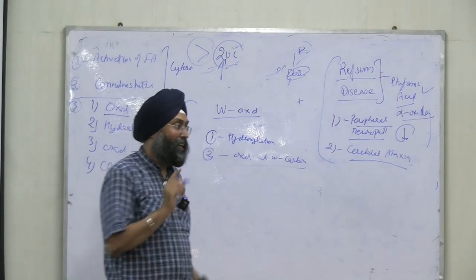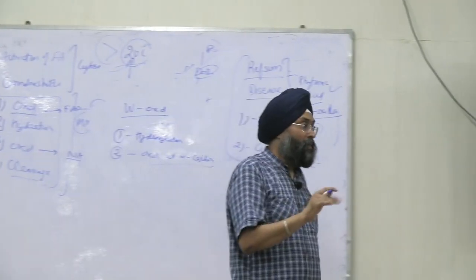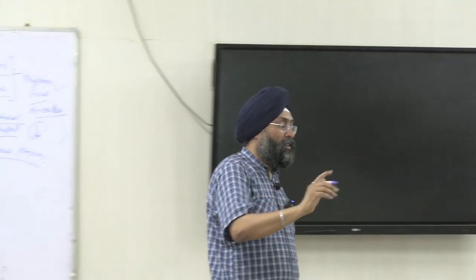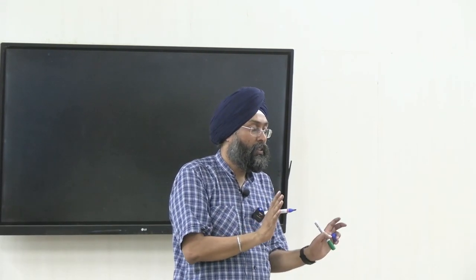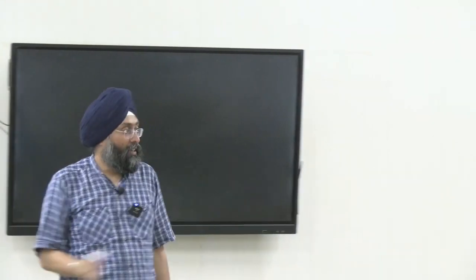And second thing, if you are not able to remember the 4 major things during beta oxidation: first is activation of fatty acid. The fatty acid is activated in the form of acyl CoA that is not permeable into the matrix where proper beta oxidation is going on. It is carried inside via carnitine shuttle. Then it is proper beta oxidation. We have 4 steps: O, H, O, and C. Oxidation, hydration, oxidation, and cleavage, right? And finally, we will form acyl CoA and acetyl CoA.